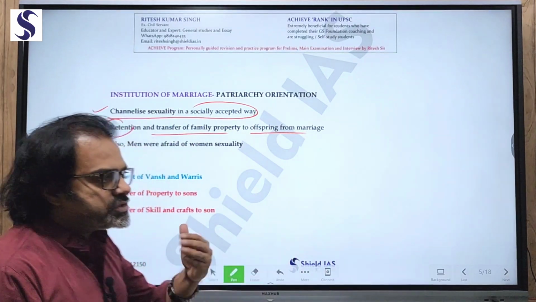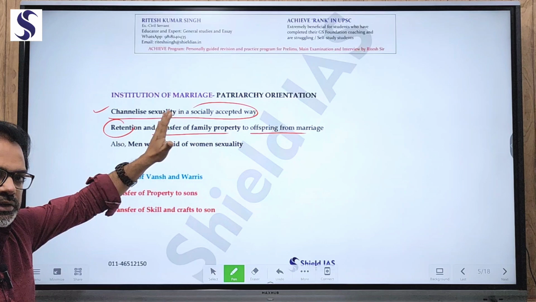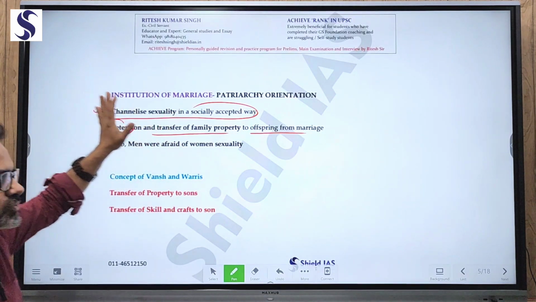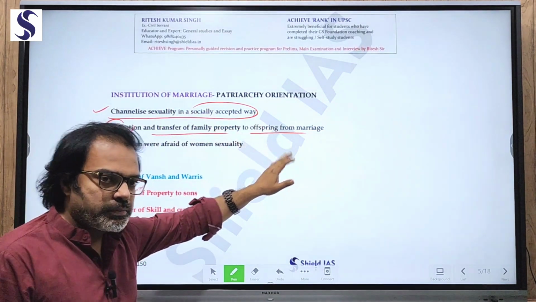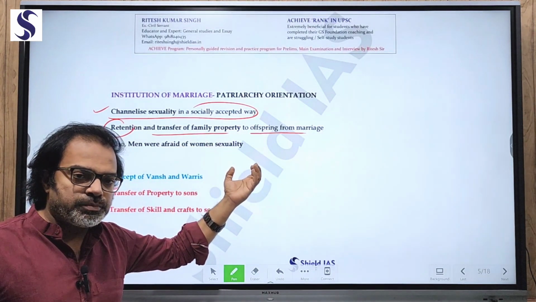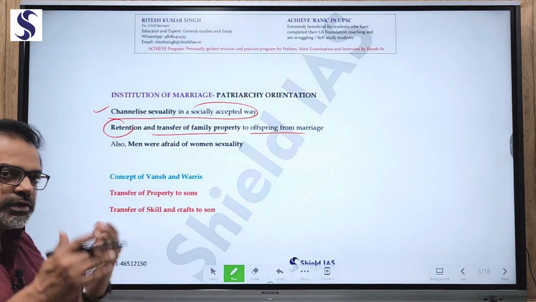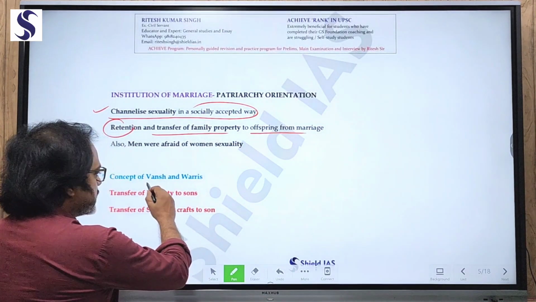There are various reasons which were emerging. First of all, channelizing sexuality in an acceptable way, that is the marriage institution. Offspring of such a marriage will be the inheritor. Fear of a man from a woman's sexuality, hence she had to be brought into a bounded system, marriage, forcing monogamy. Hence emerged the concept of what in Hindi we call vansh and varis.